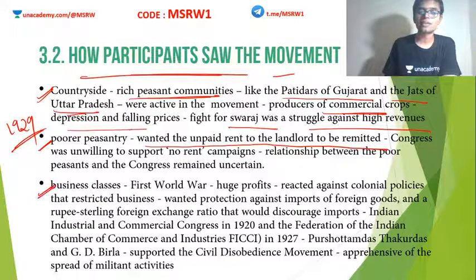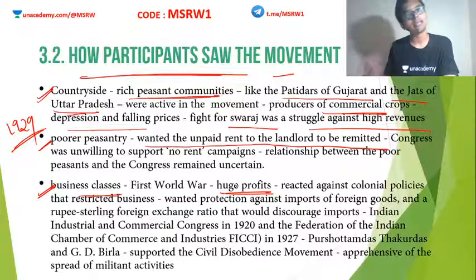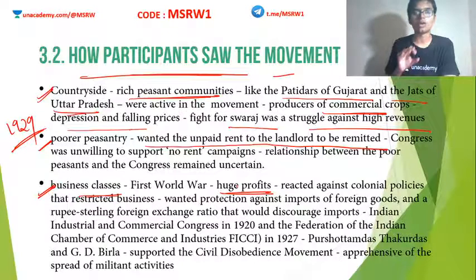Third one, business class. Business classes were actually making huge profits after World War I. Okay, why? During World War I, the industrial production of Britain became very low. At this time, more and more goods were exported to Britain from India. Clear? So more and more production by the business people. Also, British imports to India became very low, which means the domestic demand was met by Indian production only. So all this caused a very beautiful time for the business class people in India. Clear?